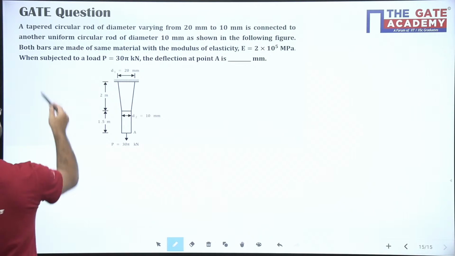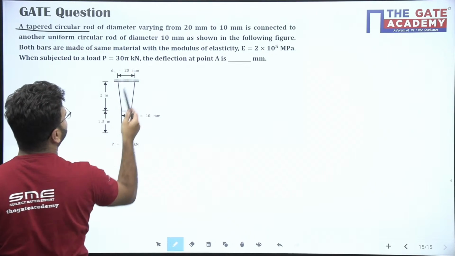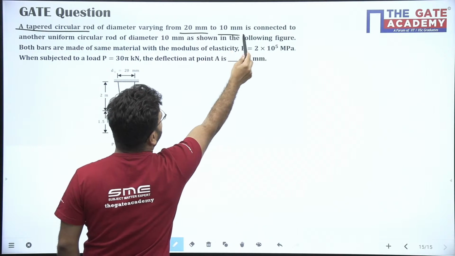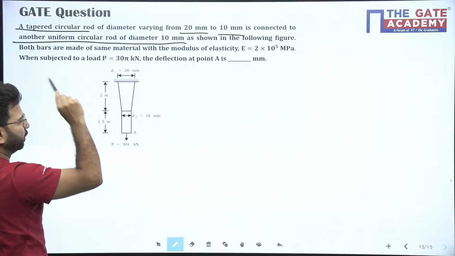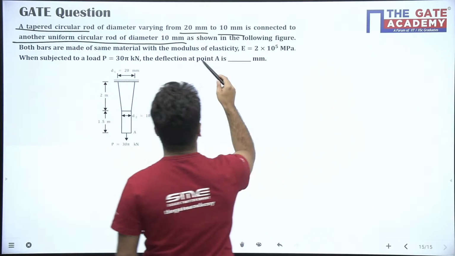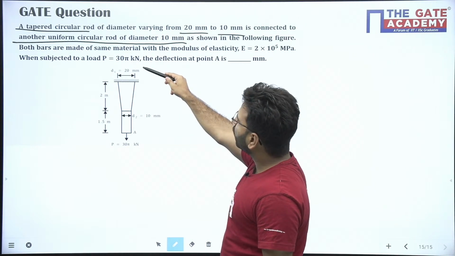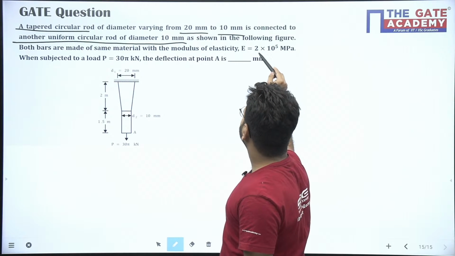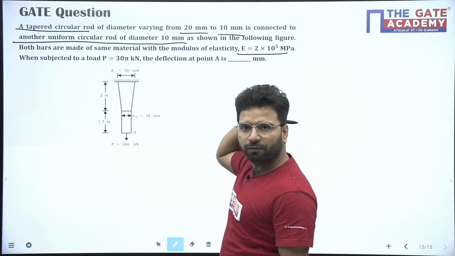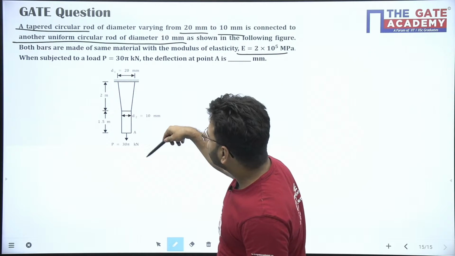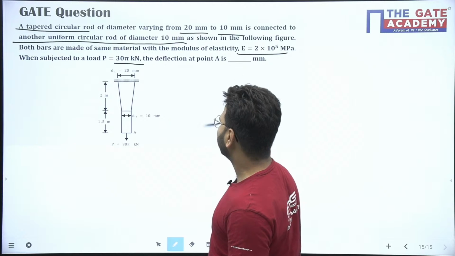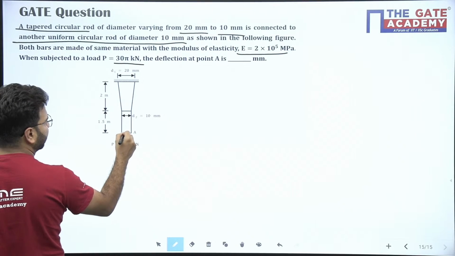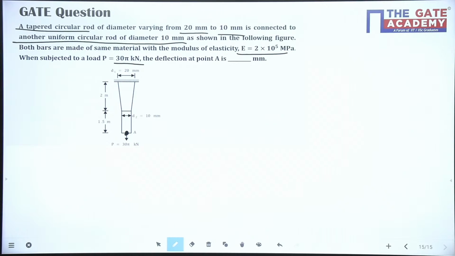What is the question saying? A tapered circular rod of diameter 20 mm to 10 mm is connected to another uniform circular rod of 10 mm as shown in the figure. Both bars are of the same material with modulus of elasticity 2 into 10 to the power 5. When subjected to P equal to 30 pi kilonewton, the deformation at point A is, here is my point A.